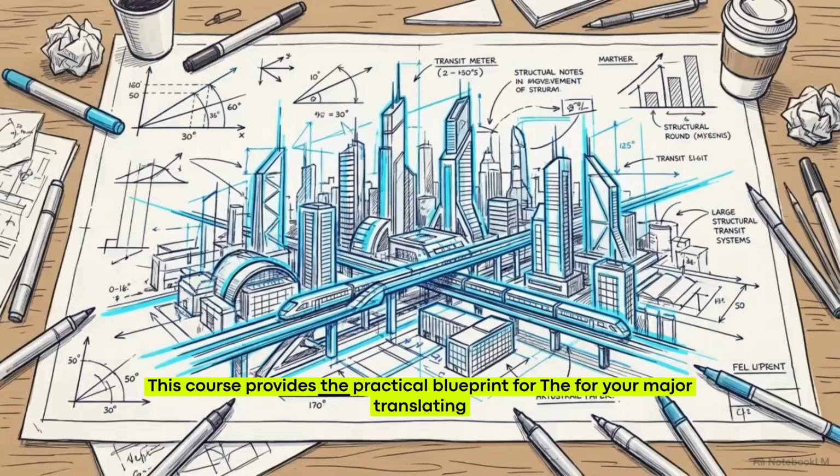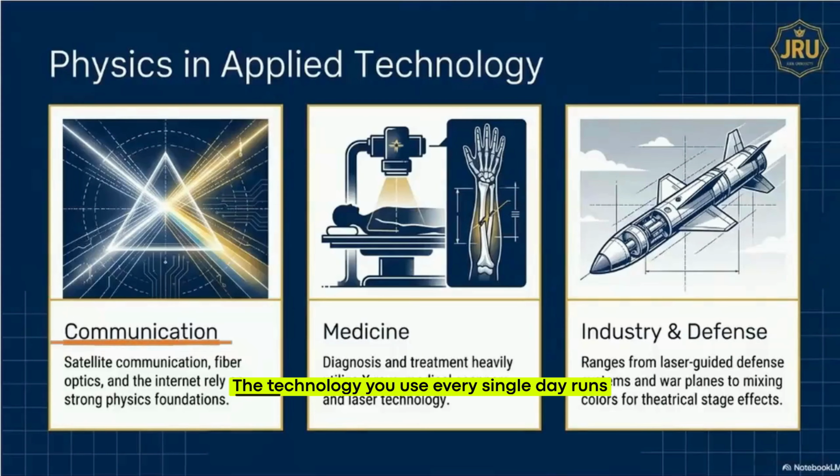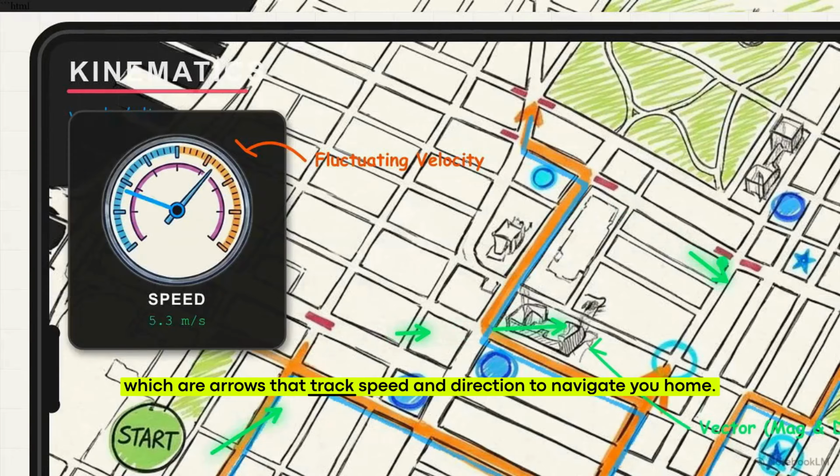This course provides the practical blueprints for your major, translating complex science into the specific tools you will use as a developer. Look at the communication box on this slide. The technology you use every single day runs on the concepts we will cover in this syllabus. Your phone's GPS relies on kinematics, the math of how objects move over time, and vectors, which are arrows that track speed and direction to navigate you home.